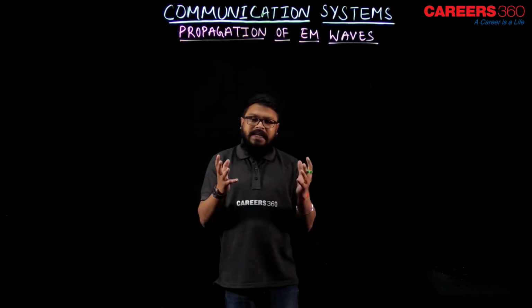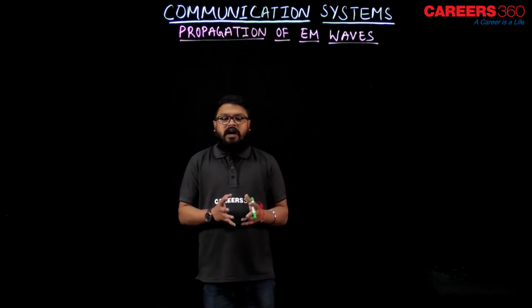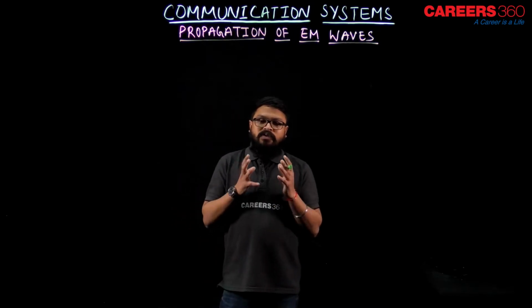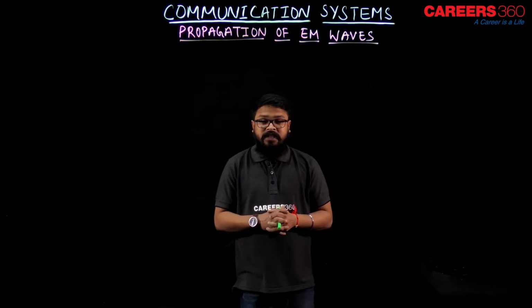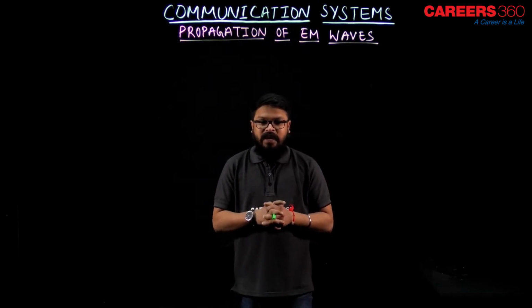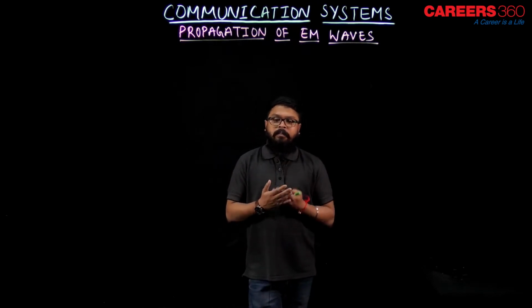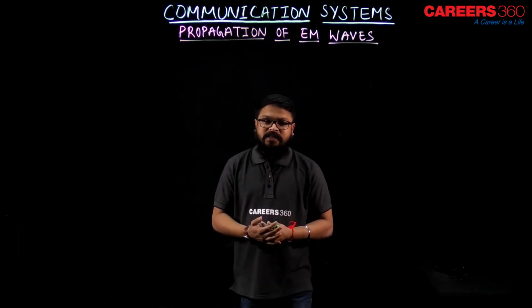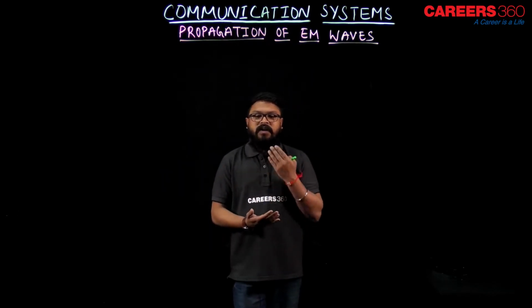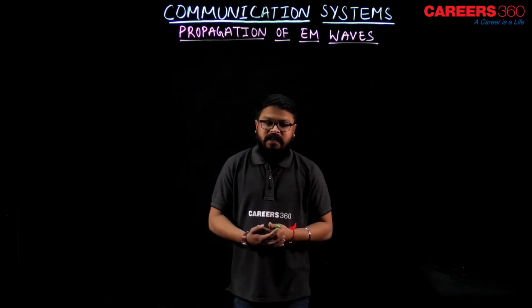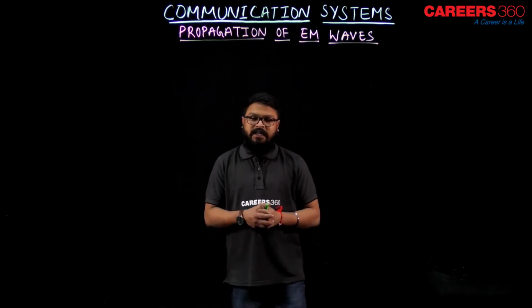Now, what is an electromagnetic wave? It's nothing but a composite of oscillations of the electric and magnetic fields. The composition of oscillations of electric and magnetic field is nothing but an electromagnetic wave.